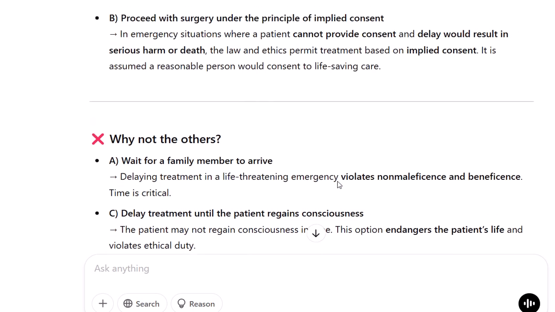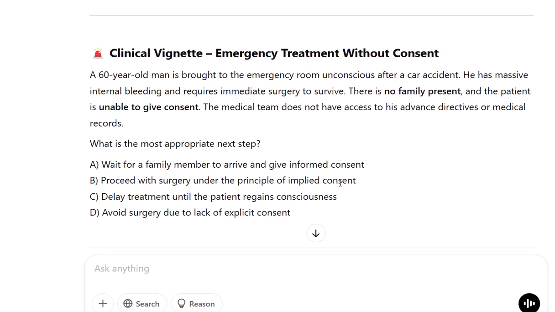Testing your understanding of autonomy, implied consent, and beneficence. Includes 4 options and clear explanations. Clinical vignette, emergency treatment without consent.